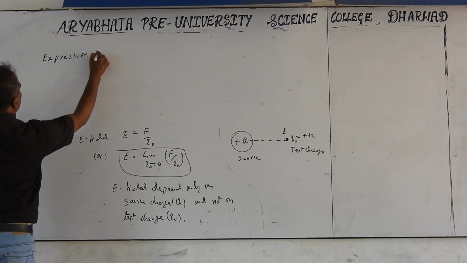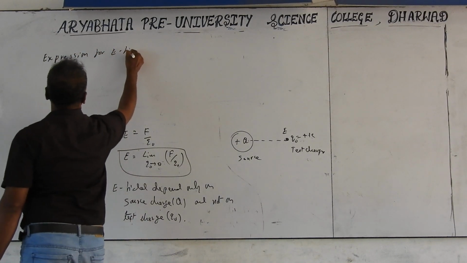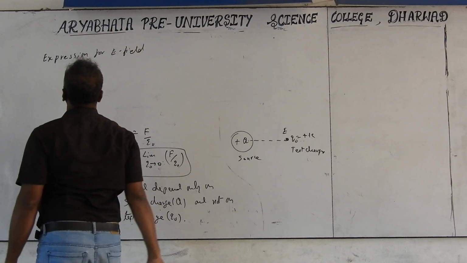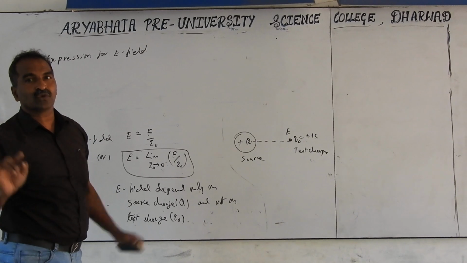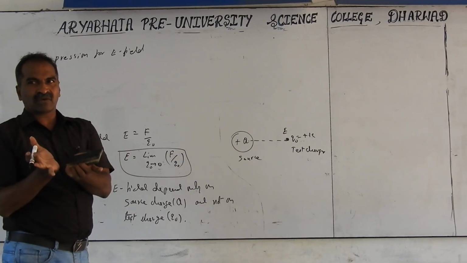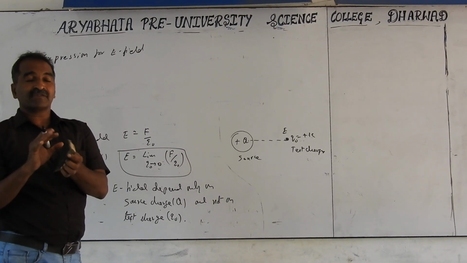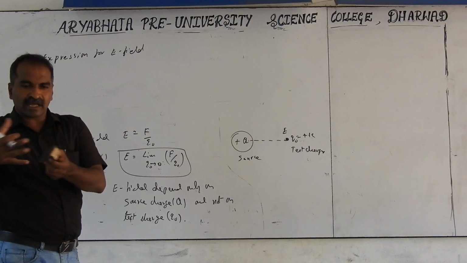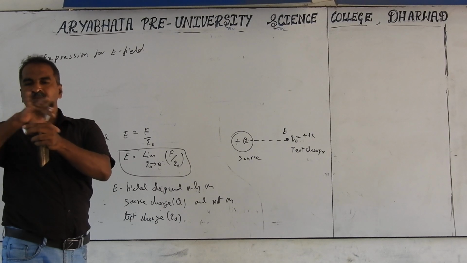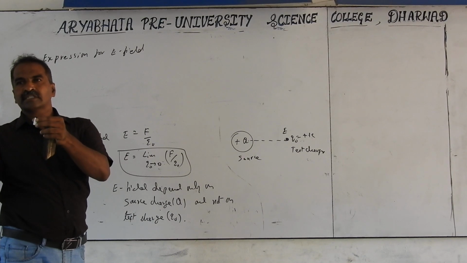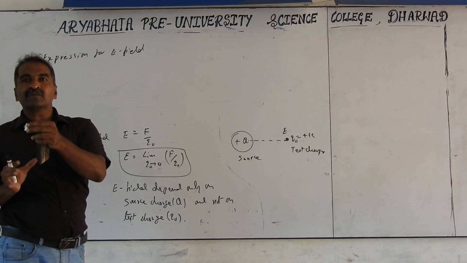Expression for electric field. Actually, here I need to say electric field intensity or electric strength only. Electric field is only the space around it. It's not a vector. Electric field actually means space, area. In this three-dimensional area around this charge, this space can exert force on other charges. So this area itself is the electric field.